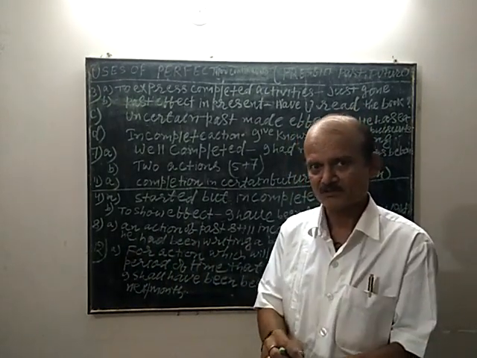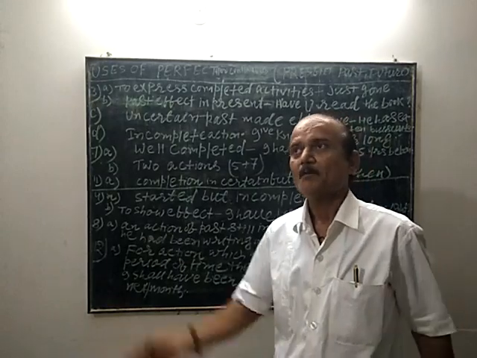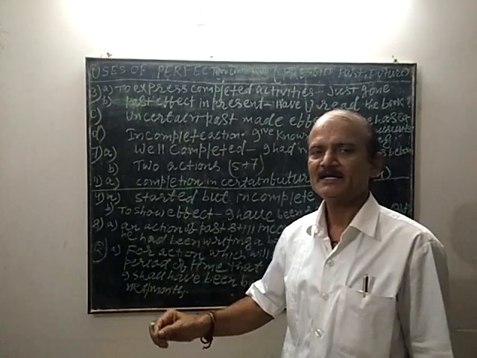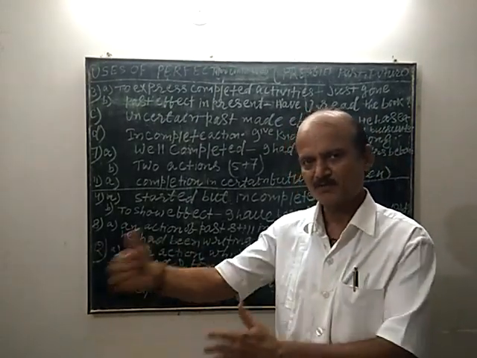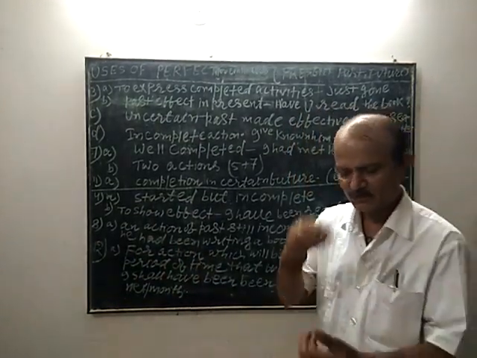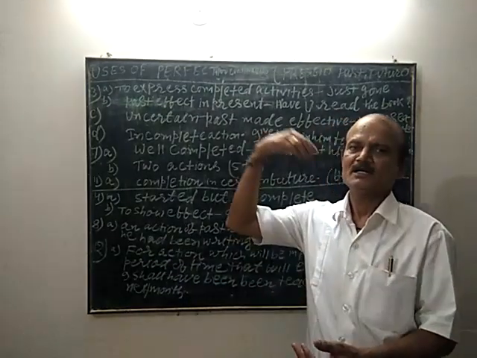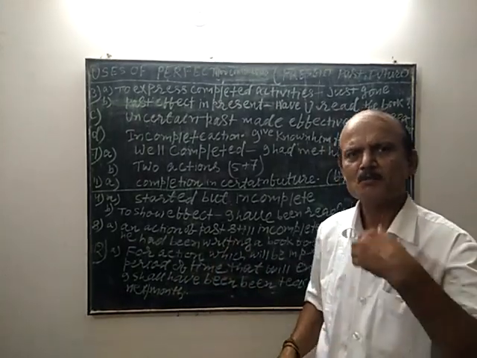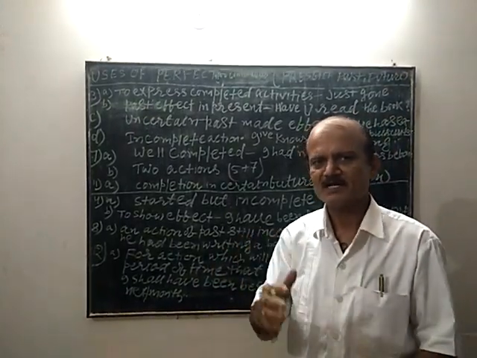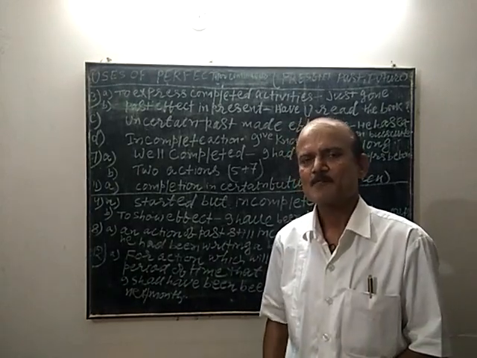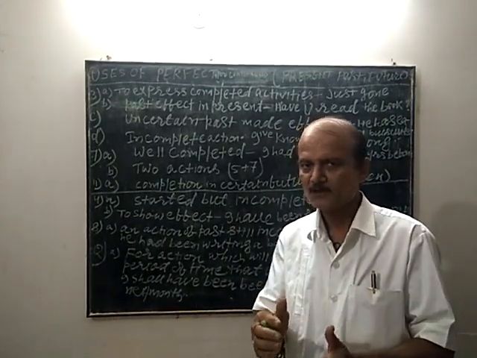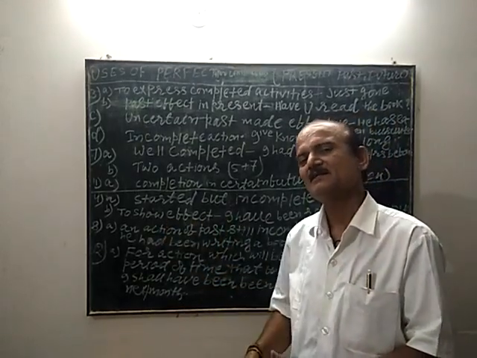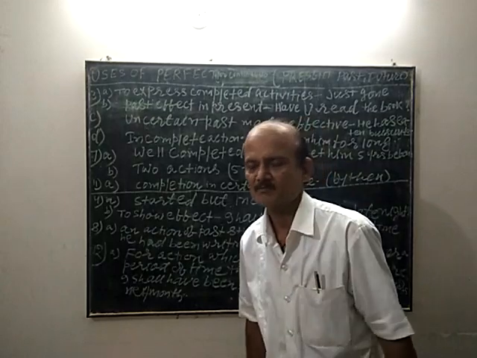By this time tomorrow I shall have completed my class. By this time tomorrow means, suppose this is 10 o'clock, next day 10 o'clock I shall have completed. And I can say tomorrow I shall have completed this lesson by this time.